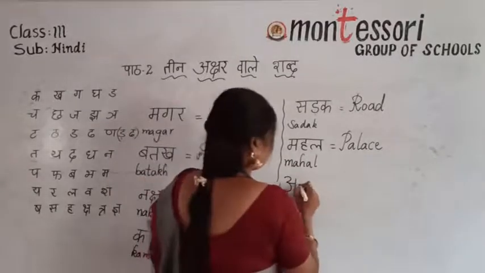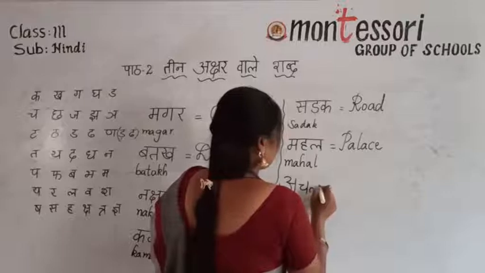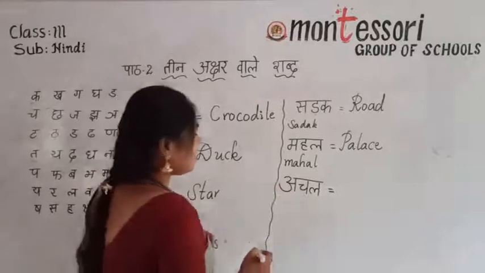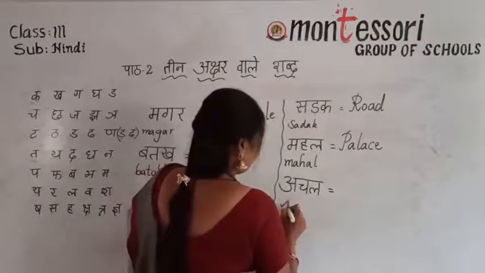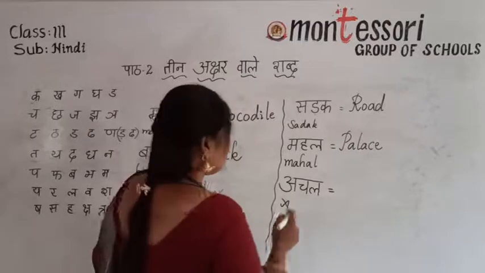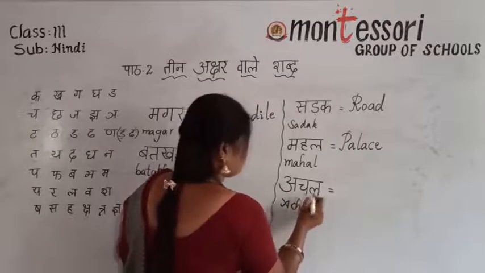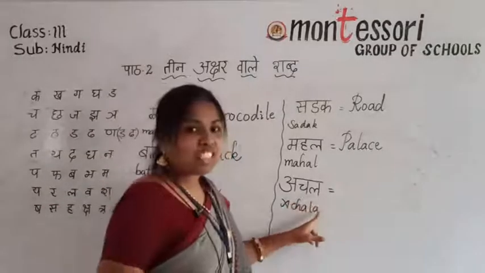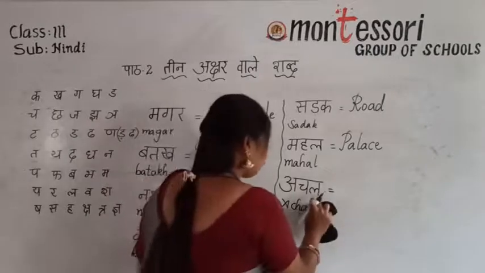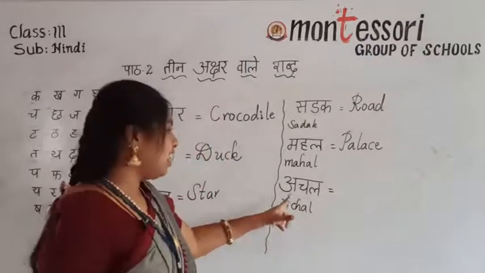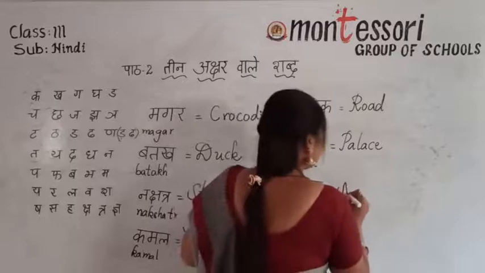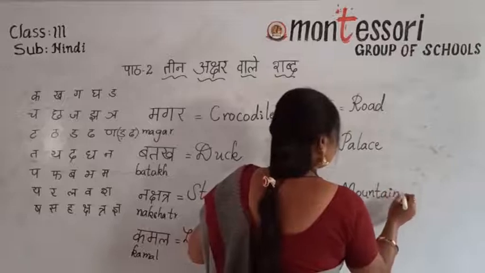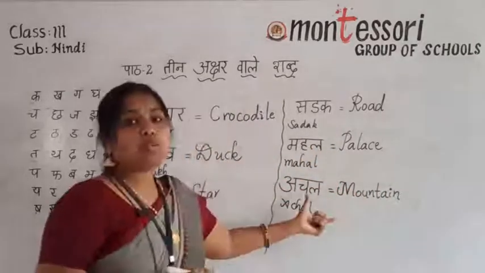A, cha, la. First write the word, then only the header. Okay. A. What is the sound? A, cha, la. Last, what I told you to do, last a sound you have to cut it. It will become achal. Achal. Achal means mountain. See, Achal means mountain.